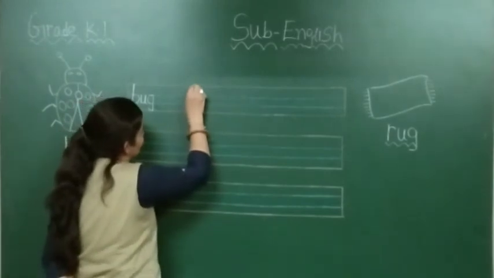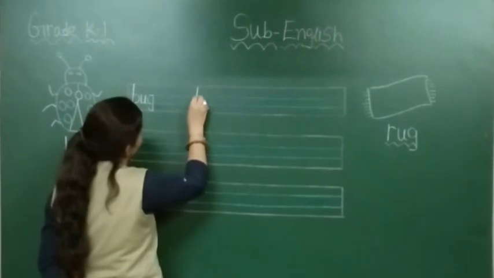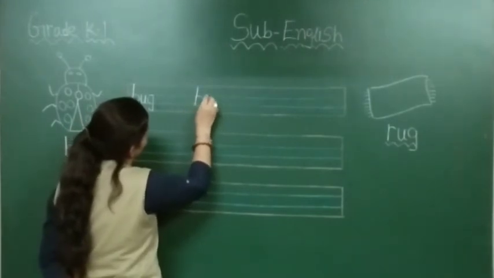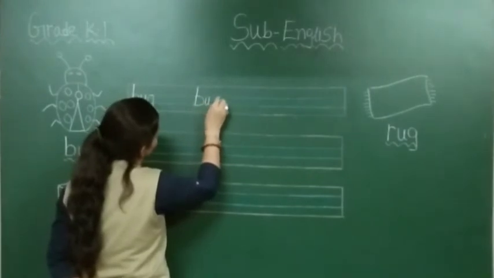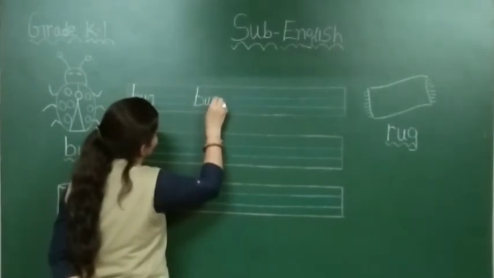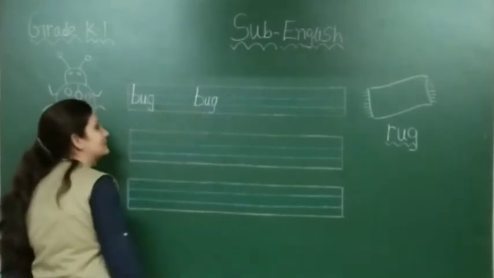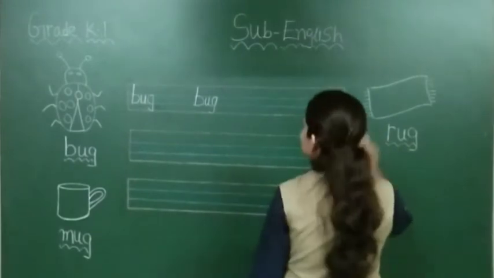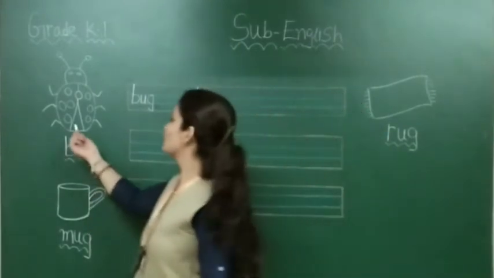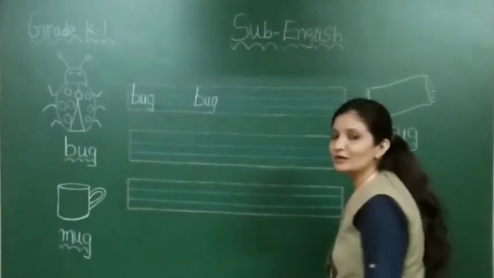Again, you have to write down first small letter B, then U, and then G. B, A, G, B. Where is the picture of bug? This one? No, this is rug. This one? Yes, this is bug. And what is the color of the bug?